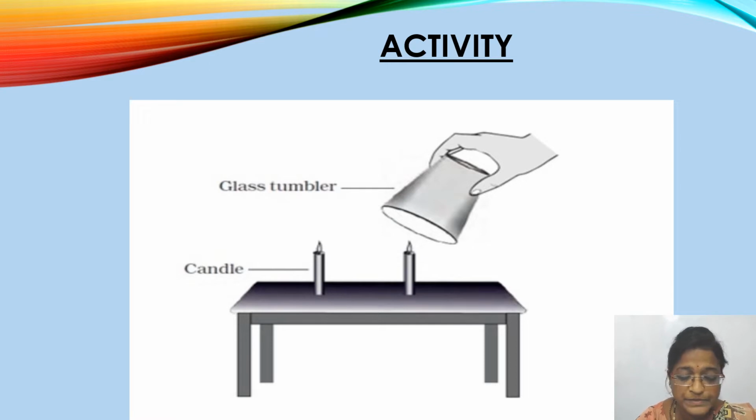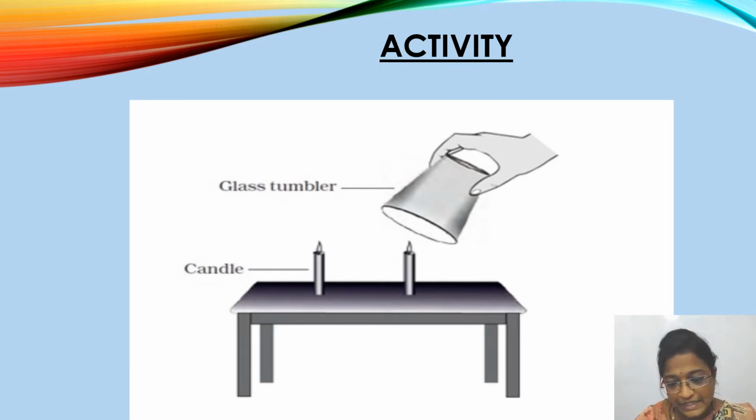You must have observed that the candle covered with an inverted tumbler got extinguished. The candle for which the glass has been inverted will be extinguished after some time, whereas the other candle continues burning. What can be the reason for this?